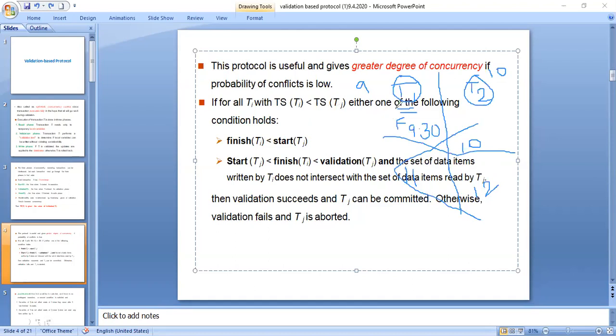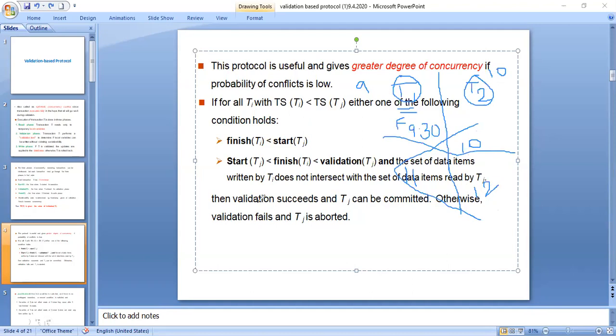That means the data items of Ti and Tj never intersect with each other. Only then the validation will succeed and Tj can be committed. When this is finished, immediately it can be committed, no issues. In this case, wherein validation is going on, after validation, after writing, Tj gets committed. Otherwise, this entire validation fails and Tj will be aborted.